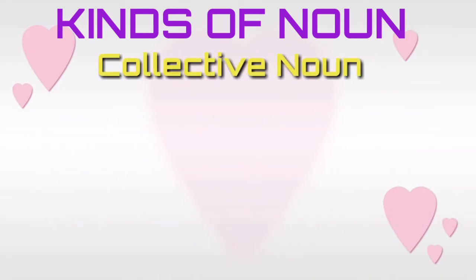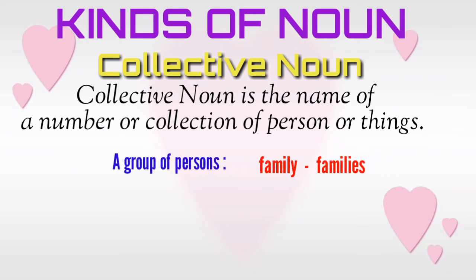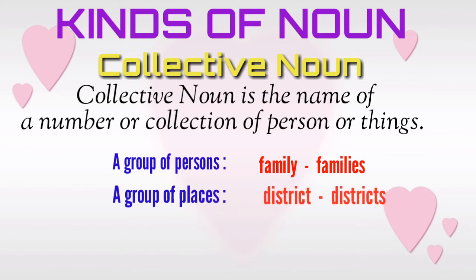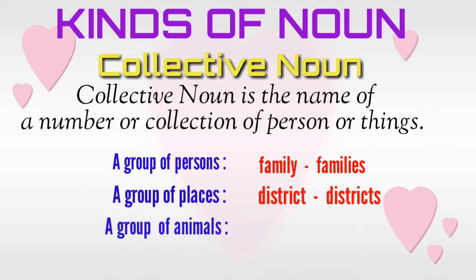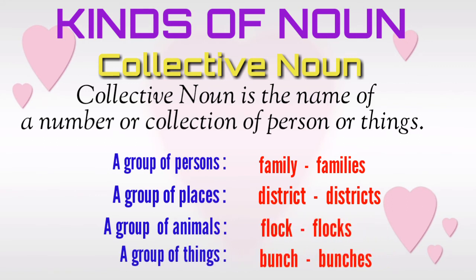Collective noun. We have a simple definition to remember it. Collective noun is the name of a number or a collection of persons or things. We will write a few examples. A group of persons: family, families. A group of places: district, districts. A group of animals: flock, flocks. A group of things: bunch, bunches.